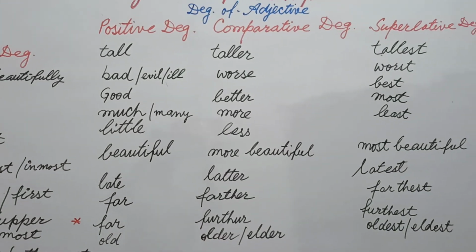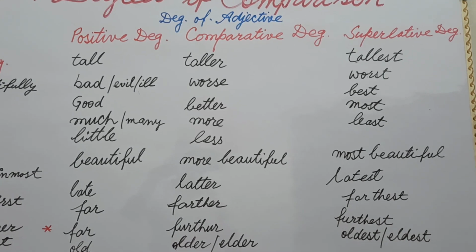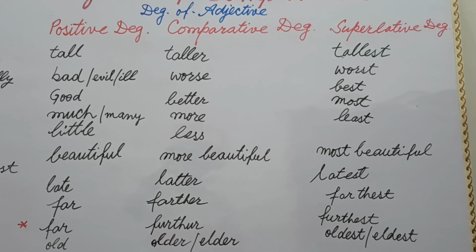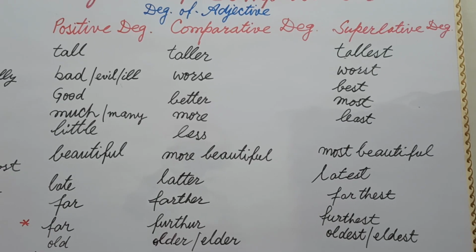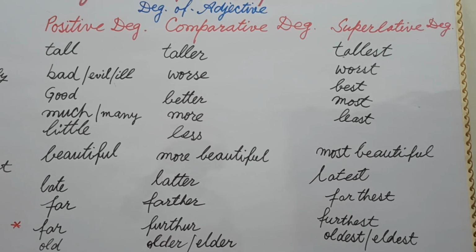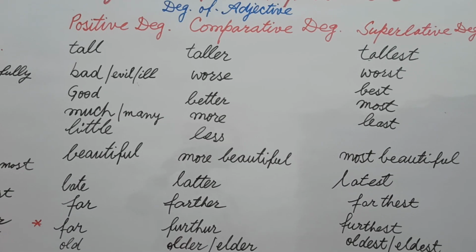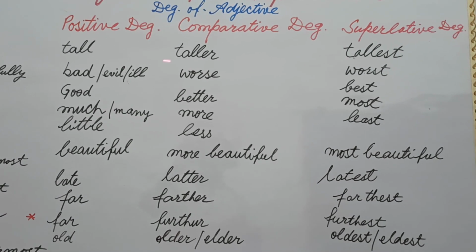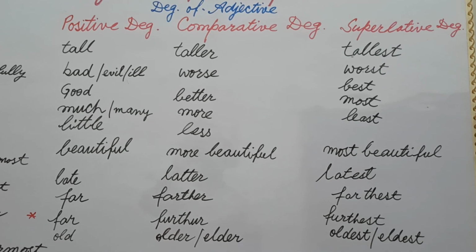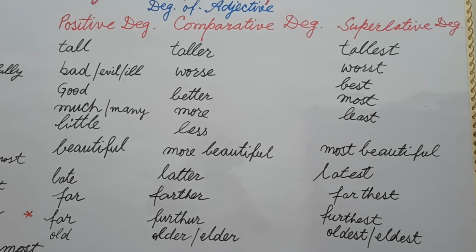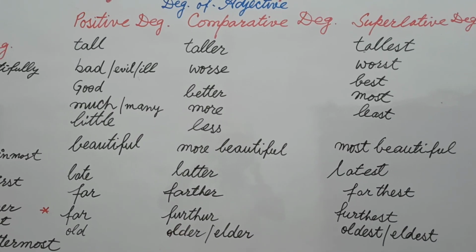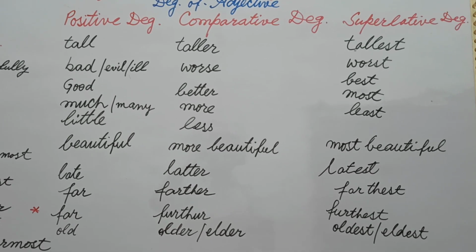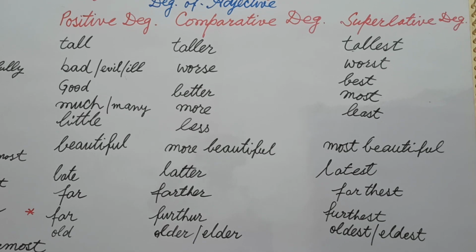Now let's begin with adjective. Students, the base form of an adjective is tall. We generally prepare levels of degrees by adding er and est. This is one of the types of groups of adjective degrees. Now, tall, taller, tallest. You can say big, bigger, biggest. In this way, students, there are so many things that you can use. Smart, smarter, smartest.